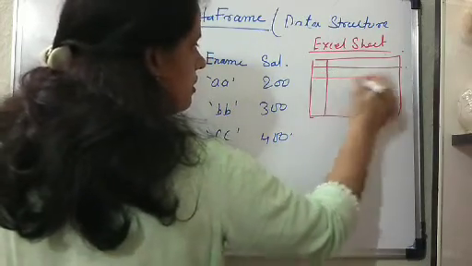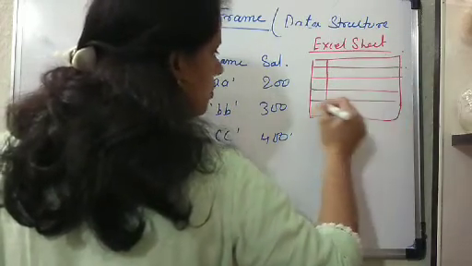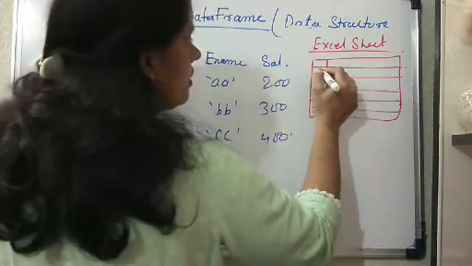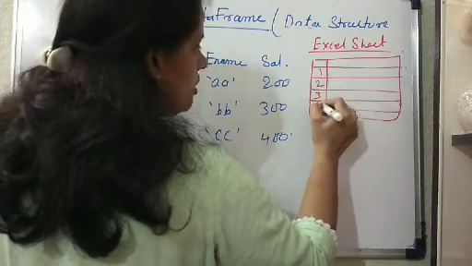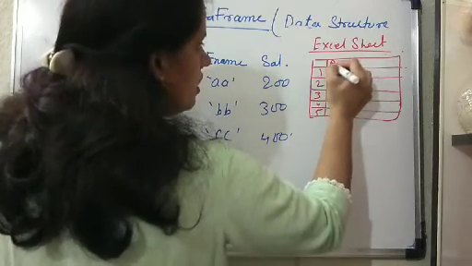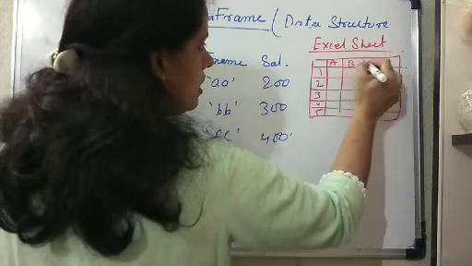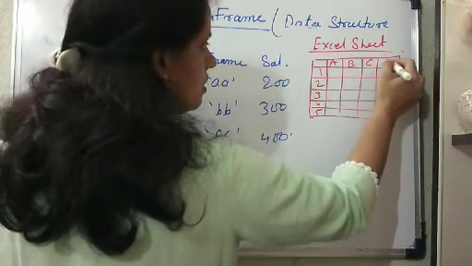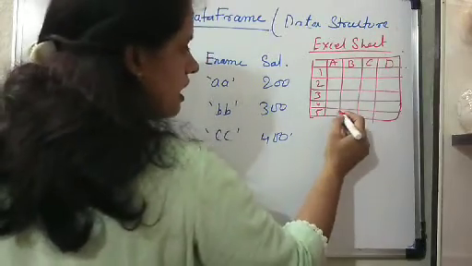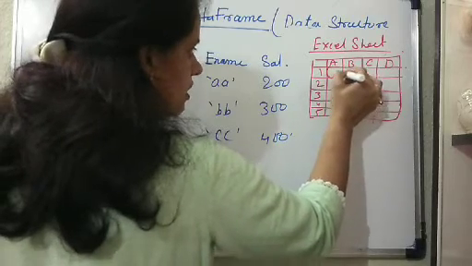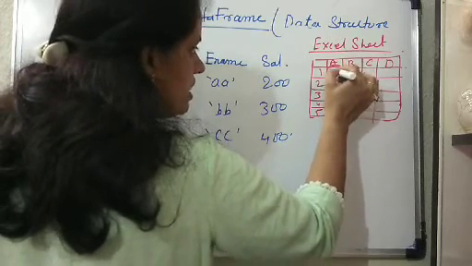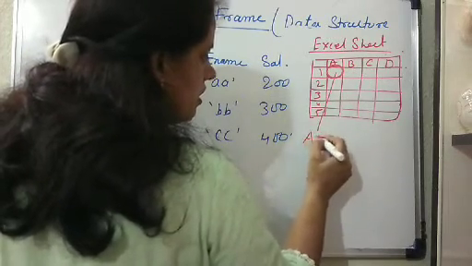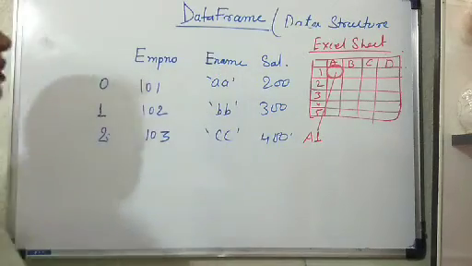There is a row heading and a column heading: 1, 2, 3, 4, 5 and A, B, C, D, right? And each cell is recognized by its column name and the row number.